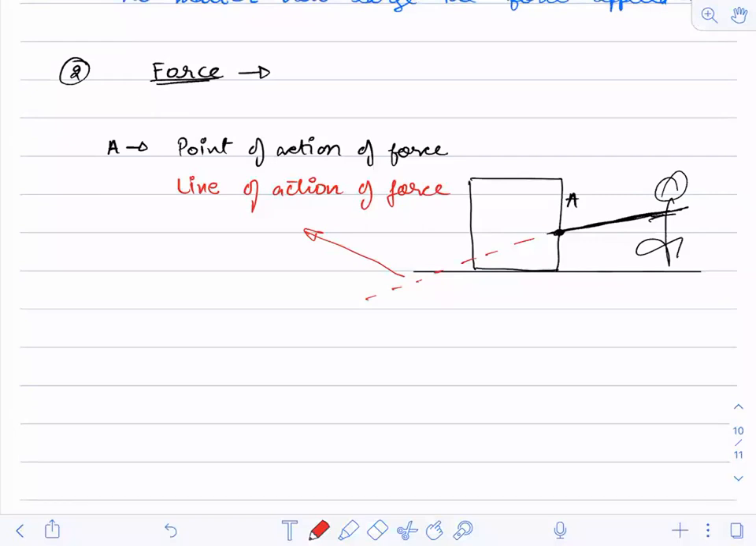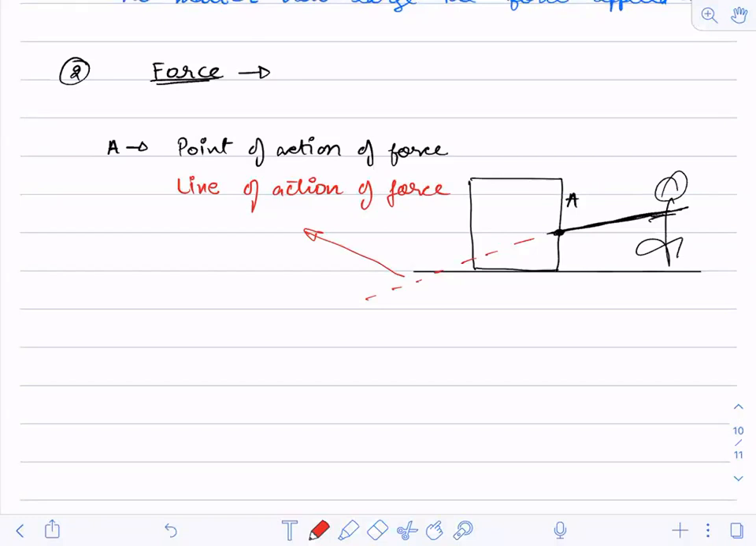It is not horizontal. It is at a certain angle with the horizontal. Did you understand these two concepts? Did you understand what is point of contact and line of action? Okay, line of action, are you having any problem?